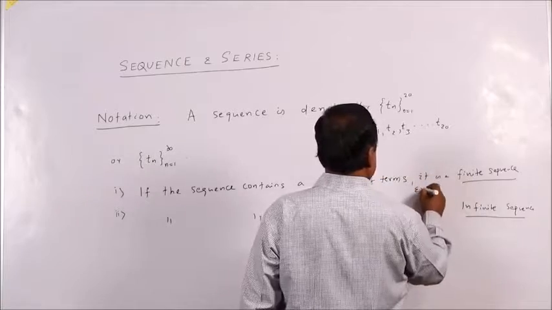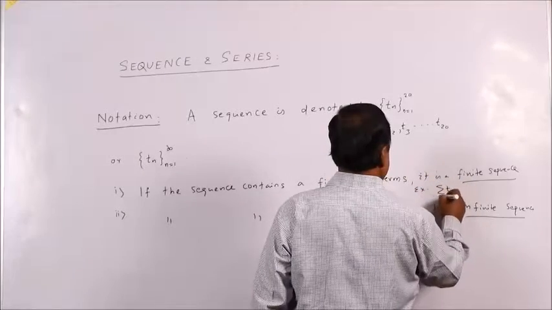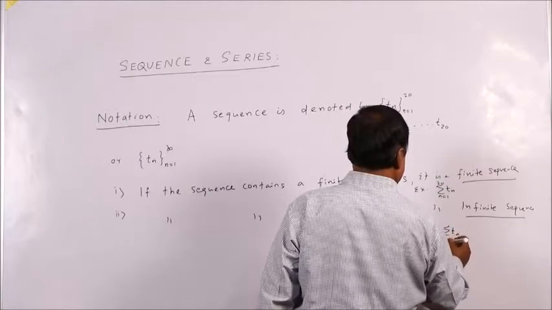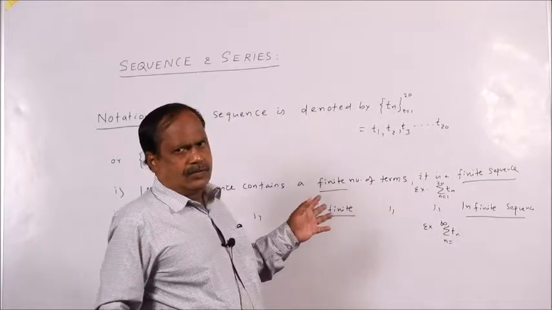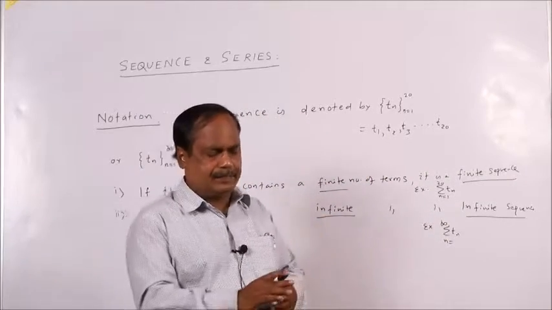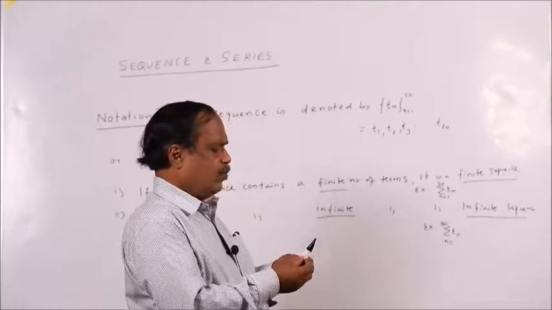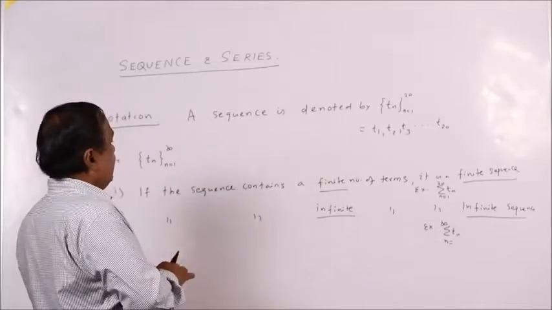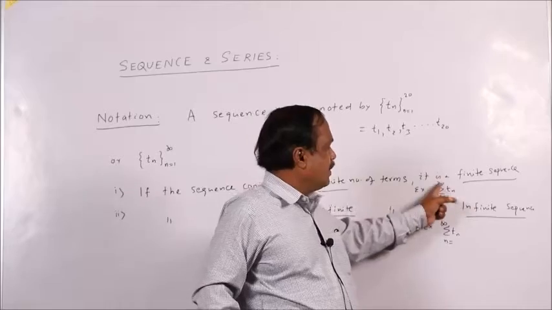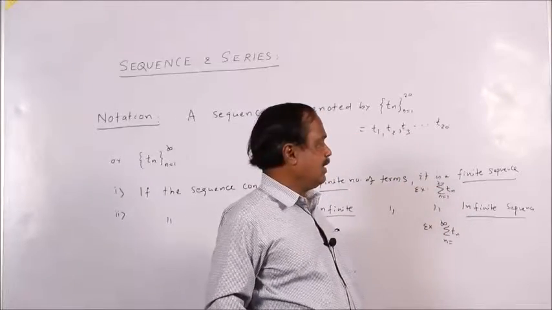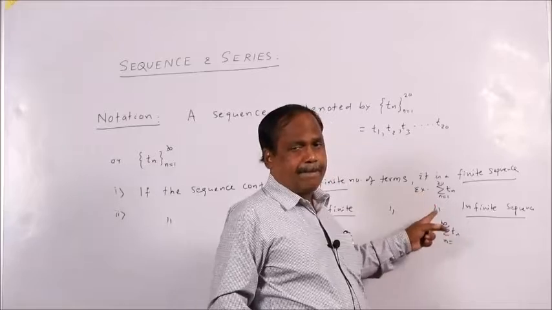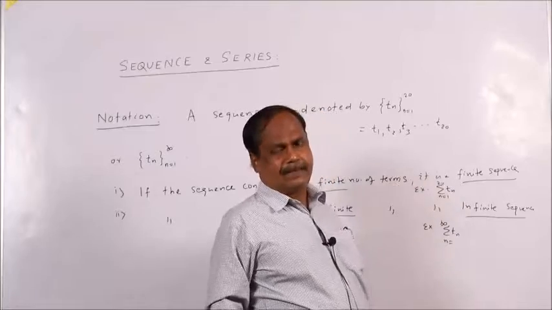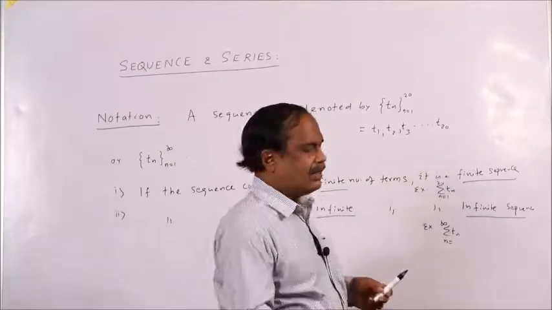So, here the example is Tn, n from 1 to 20; here the example is Tn, n from 1 to infinity. So, finite sequence and infinite sequence. Then you have the first term, T1 is the first term. Similarly, there is also a last term; in this particular case T20 is the last term, all right. Here there is no last term because it goes on indefinitely, up to infinity. So, that is an infinite sequence.